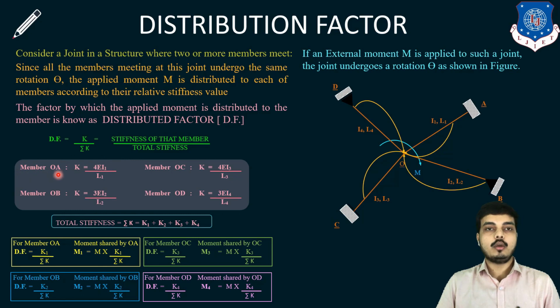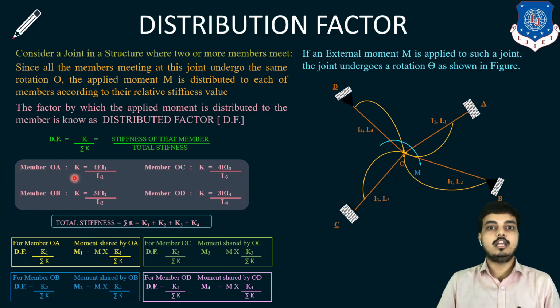Now here for member OA, K, which is stiffness, is equal to M, which is moment. So look here, I have used 4EI1 upon L1. What is that? That is moment. And how has it been generated at member OA? Because look at the far end, A support is my fixed support. If my far end is fixed, the moment generated is 4EI upon L, as we just studied previously. In those important terms, after stiffness, the far end is fixed and the far end is simple cases have been covered. The same funda, accumulating all three terms, we are using to solve the distribution factor.